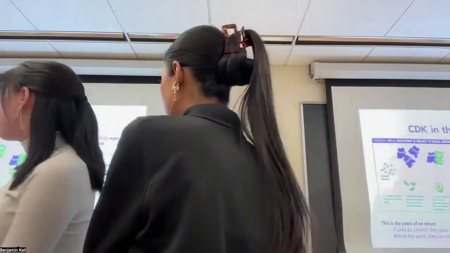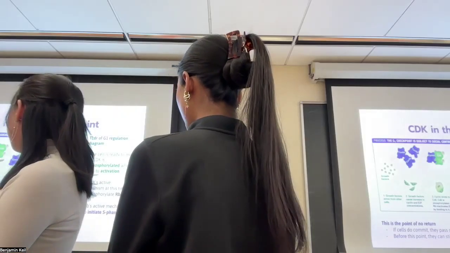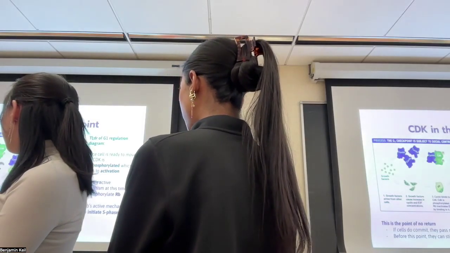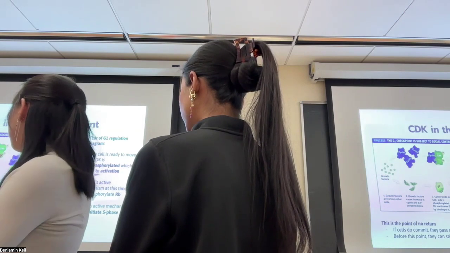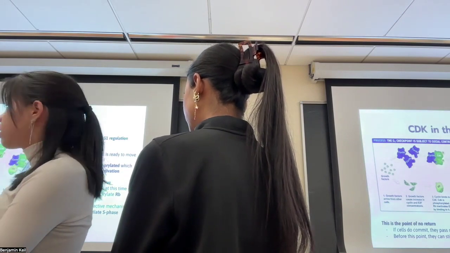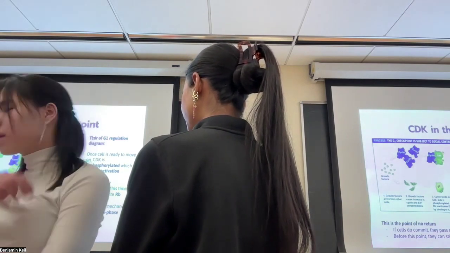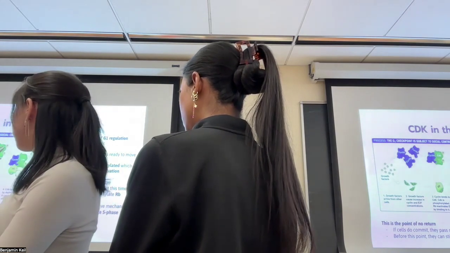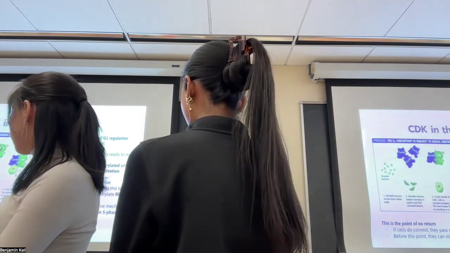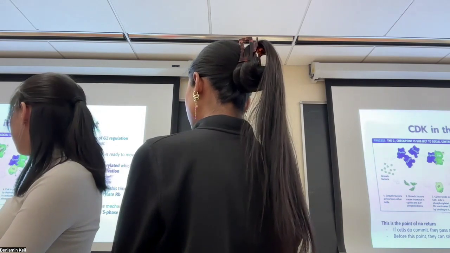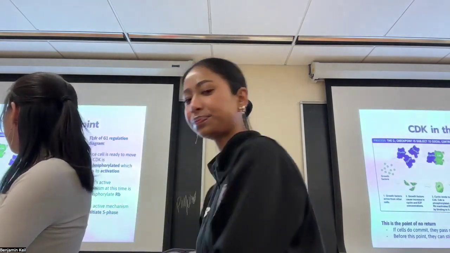Want to add something? So see how you have the two phosphates here and here? The bottom one comes from CAK, which is the activating enzyme to activate CDK, and the top one comes from WEE1, which is the inhibitory enzyme. So there's no confusion. Yeah. He has a question.